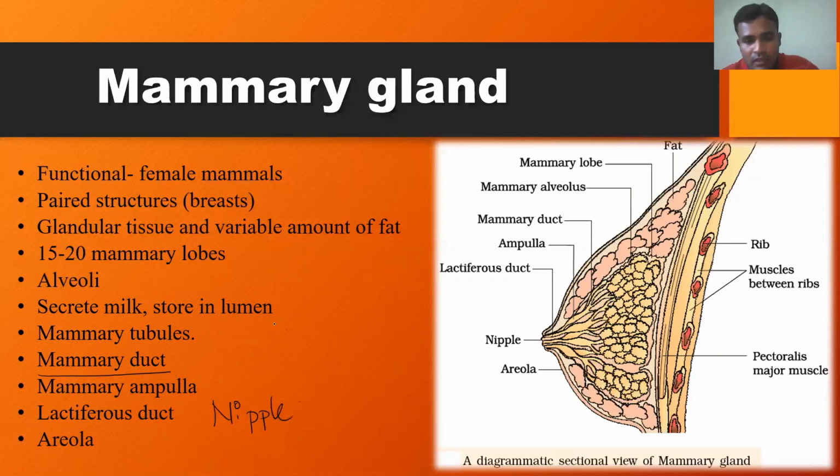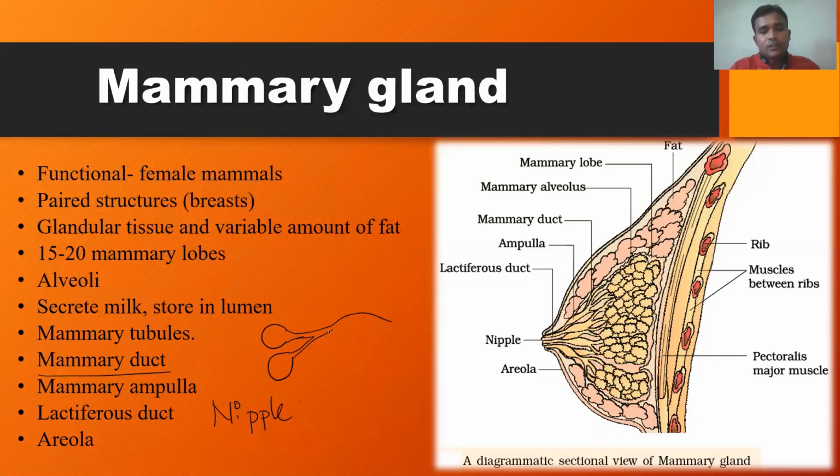I will show the diagrammatic representation of the different ducts here. So these are the alveoli, and each alveoli consists of a duct called the mammary tubule. These mammary tubules are joined together to form the mammary duct. And this mammary duct then undergoes enlargement.